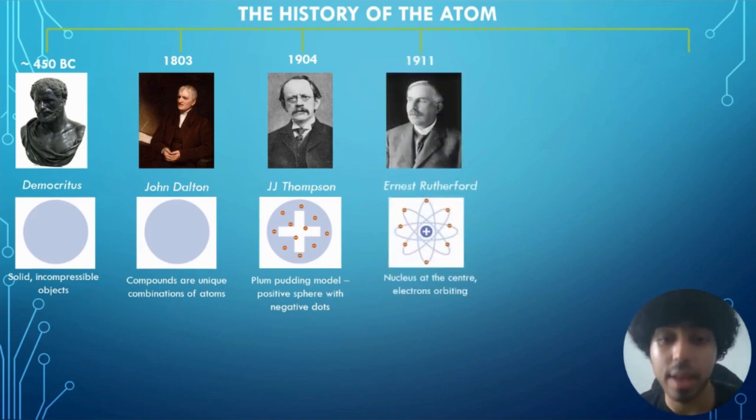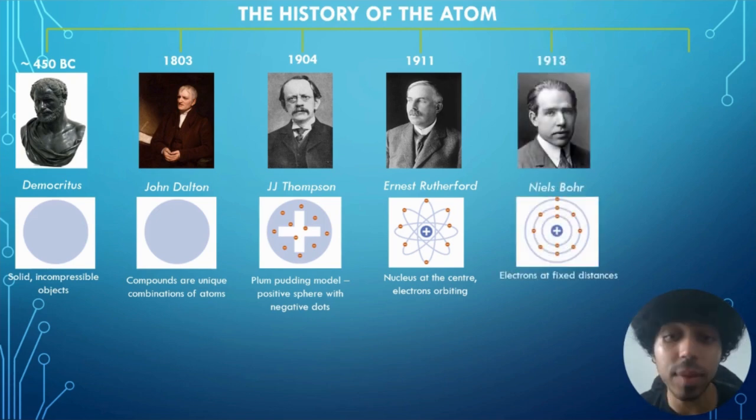Soon after that, Ernest Rutherford came along and did an experiment called the alpha particle gold foil experiment, where he concluded that most of the mass of the atom is in the center, calling it a nucleus, with electrons orbiting the atom, hence creating the nuclear model.